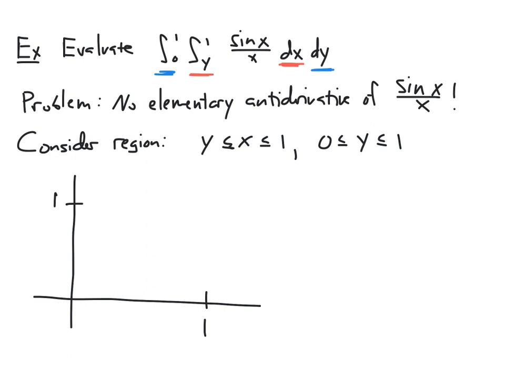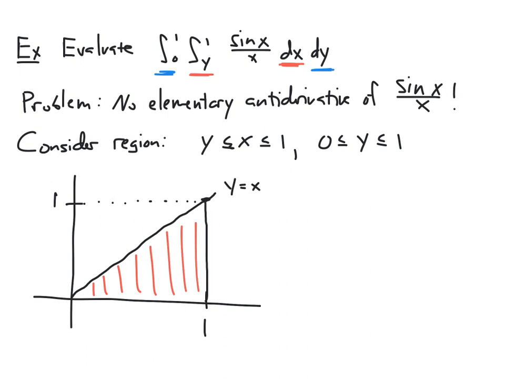And so when we do this, we want to consider x equal to y. So I'm going to go ahead and draw in this line. This is the line y equals x. And so what we want, I'll just draw the dot over there. This is the point (1, 1). We want all the values where y is between 0 and 1 and where x is greater than or equal to y, but less than or equal to 1. And so that describes this region here.